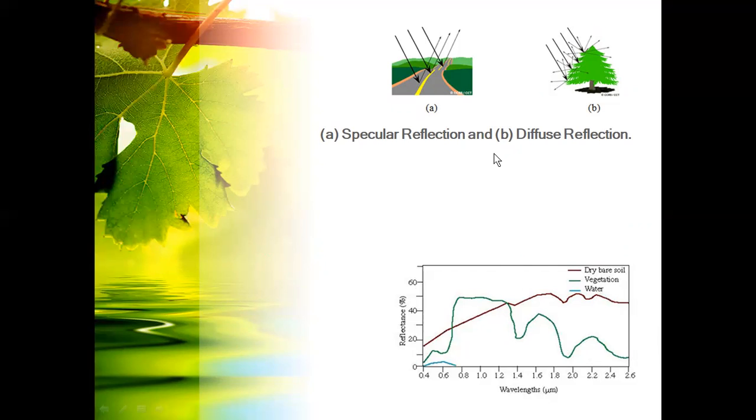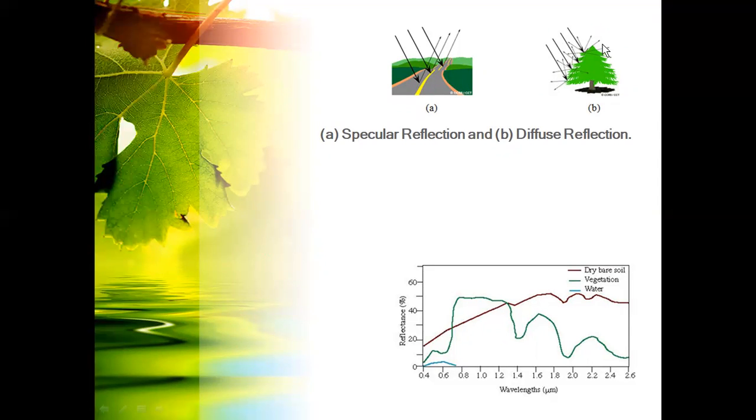Generally, reflection depends on the surface pattern and structure, and differs in two types. Specular reflection: roads and transportation infrastructure are plain surfaces using similar material over long lengths. The incident energy and reflected energy are both equal, so over any long distance the same thing happens and there is no variation. Only in a particular atmosphere with haze or fog can it be a problem, but here it is not.